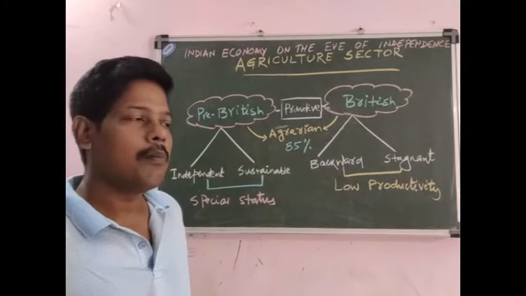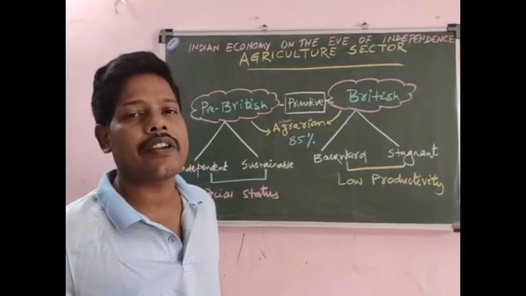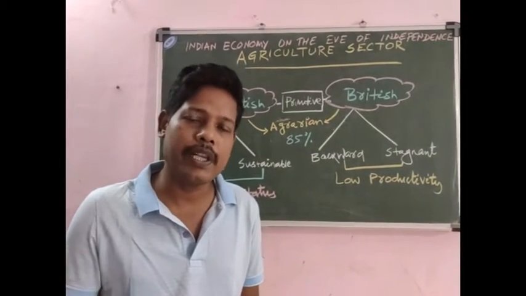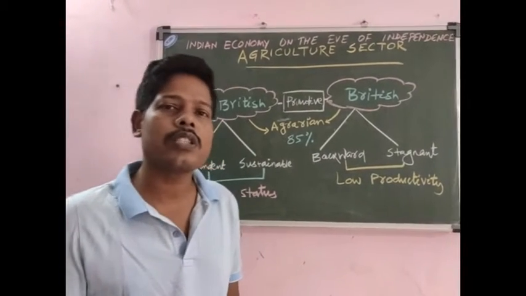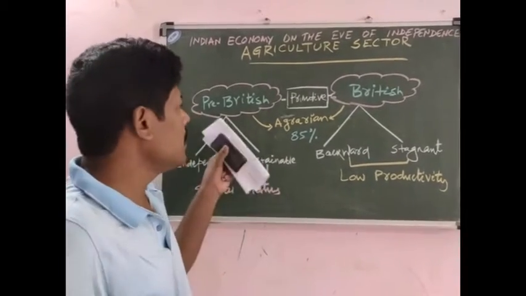Before discussing the status of the Indian agriculture sector on the eve of independence, or during the British period, it is very important to discuss its status in the pre-British period.